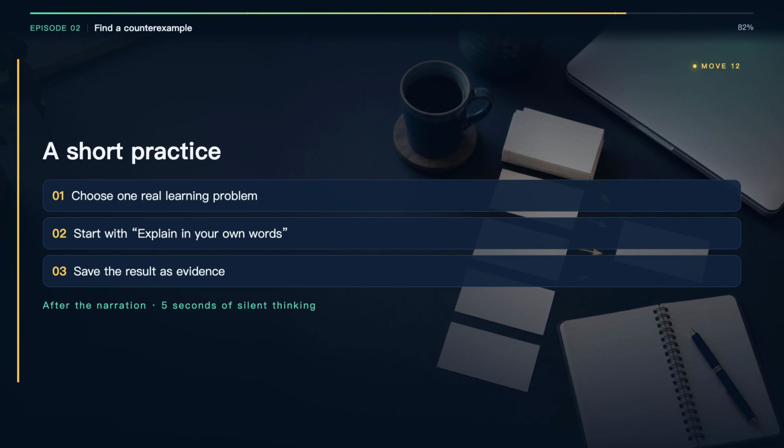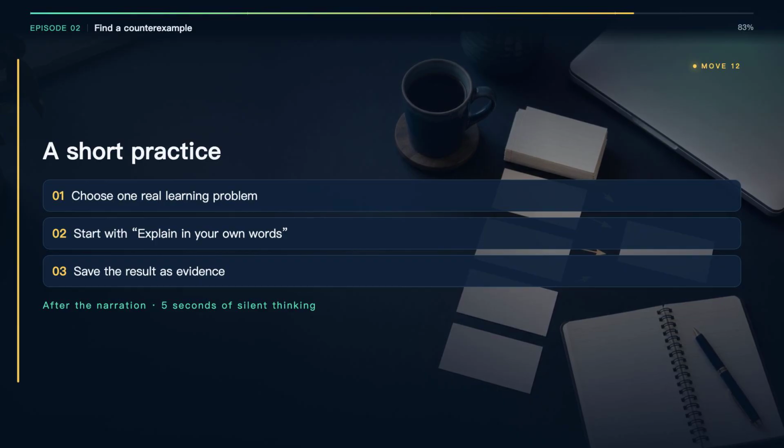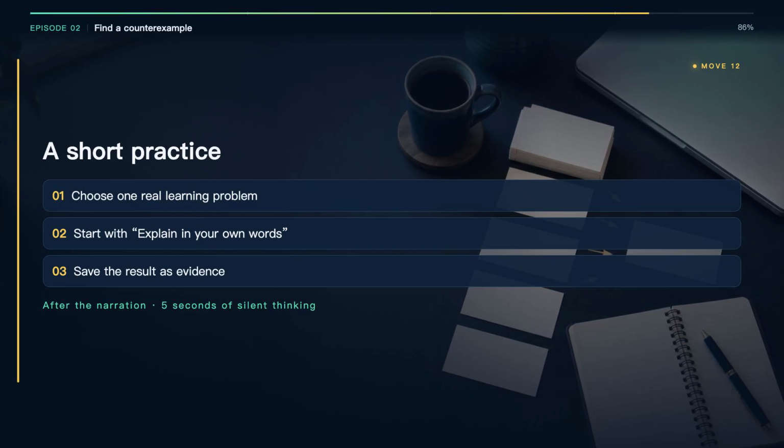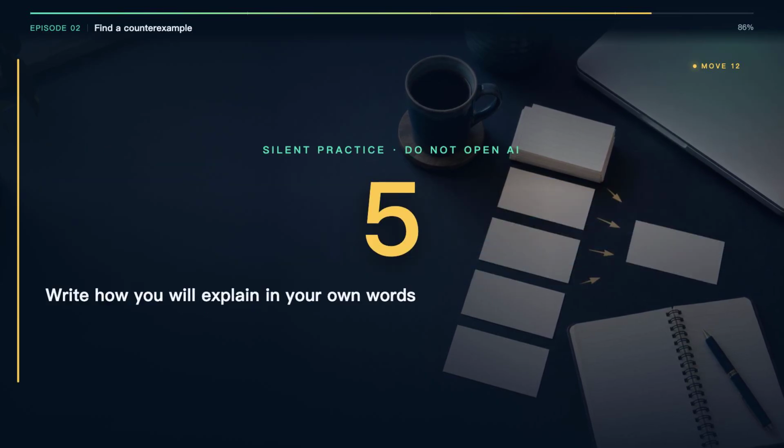Now combine the 4 moves into one practice loop. Choose a real question from your work or study. Spend 3 minutes writing your explanation before opening AI. Build a tiny example, then deliberately change one condition to create a counterexample. End by writing the boundary and one observation that would tell you whether the method is safe to use. Save the page. The page is more valuable than a feeling of fluency.